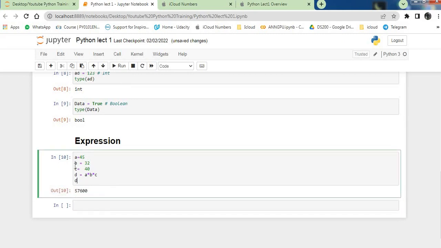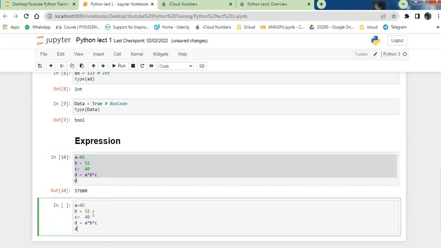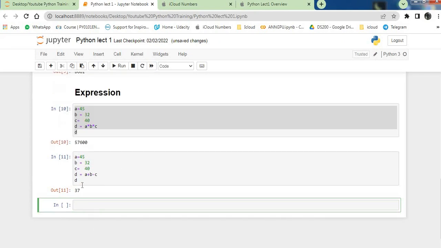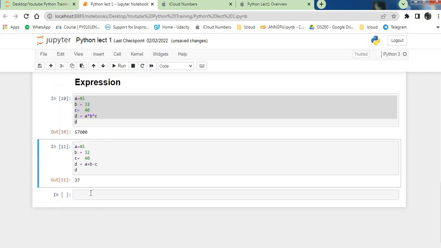So you can also write like that here, Control V. You can change this to plus, and you can change this to minus, then you can see it is showing you this value. Also, what you can do here, this is the star.